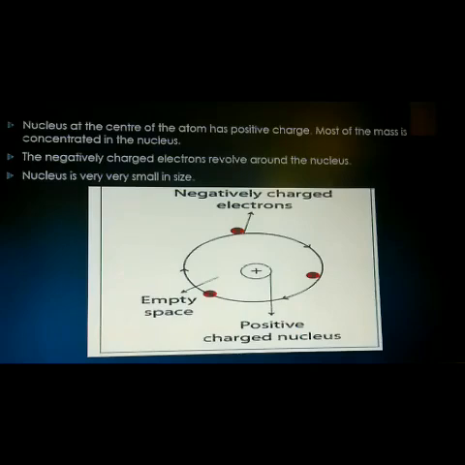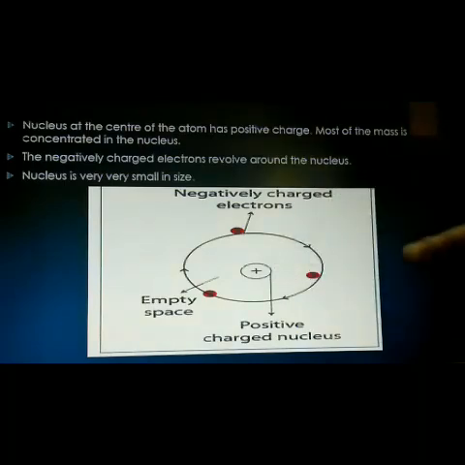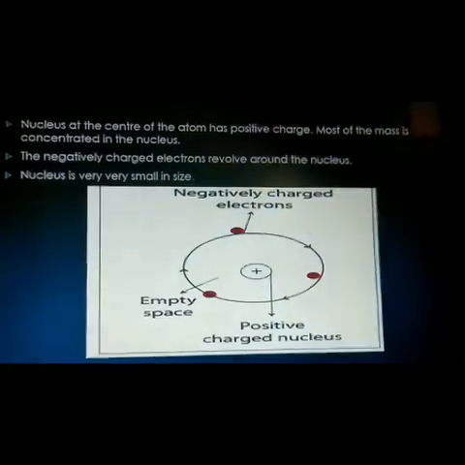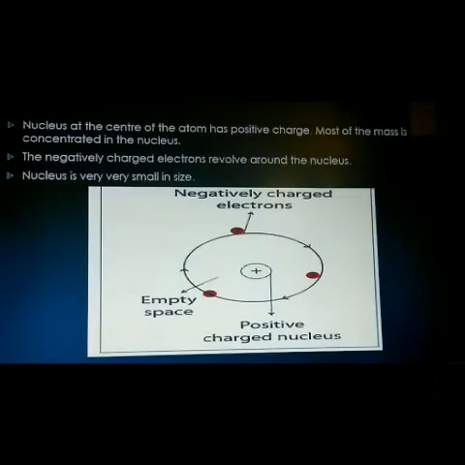In comparison with the size of the atom, the nucleus size will be very small. These are the three things we have analyzed with the help of his experiment.